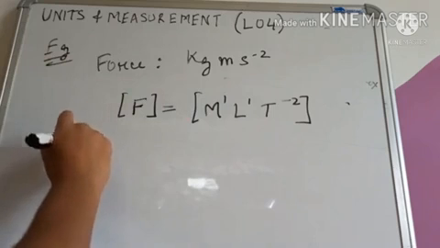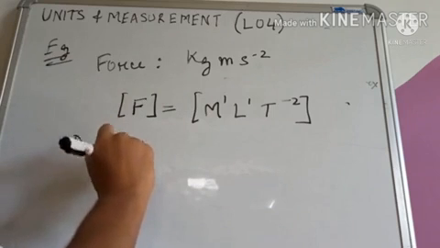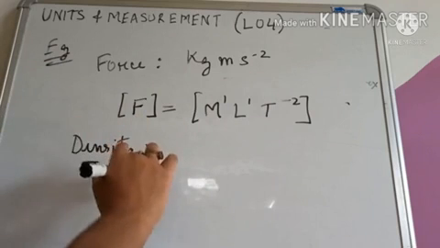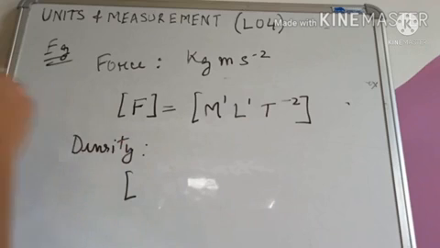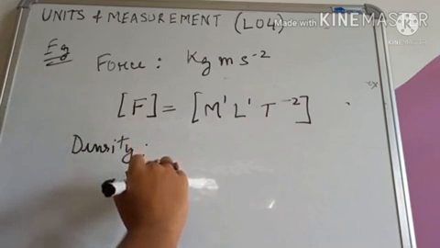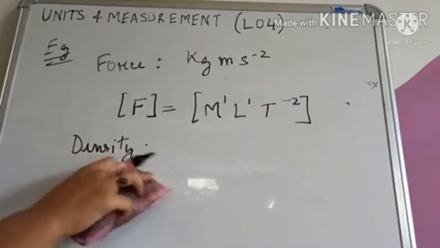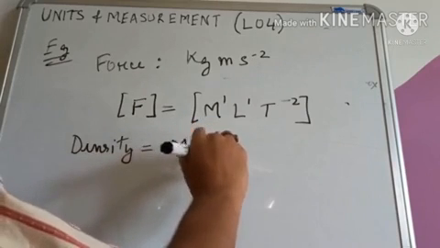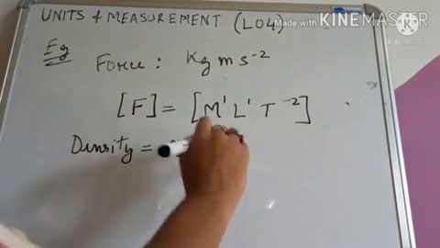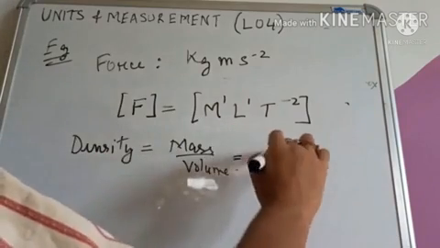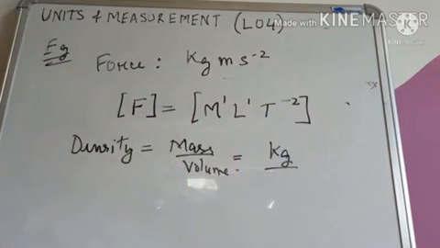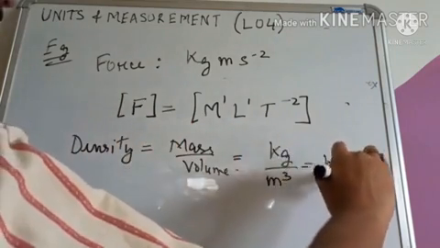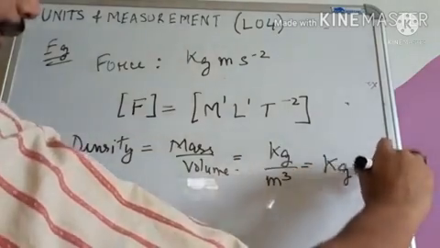Similarly, let us write for density. Density. How do we write density? The dimensional formula for density is, first let us see what density is. So density is equal to mass divided by volume. Okay. So what will be its unit? Mass is written in kg and volume is written in meter cube. So finally its unit will be kg per meter cube.